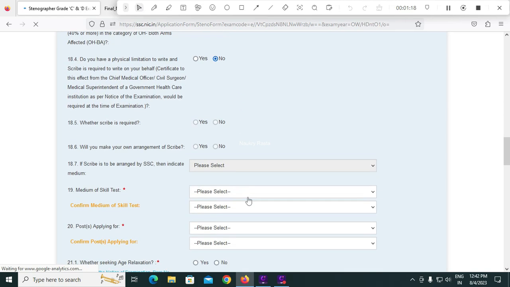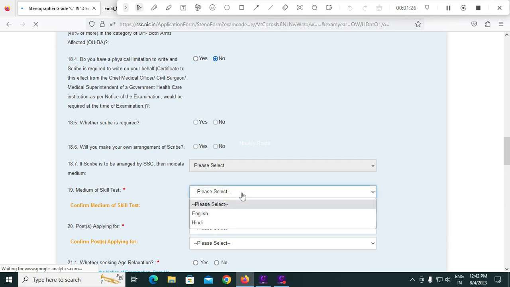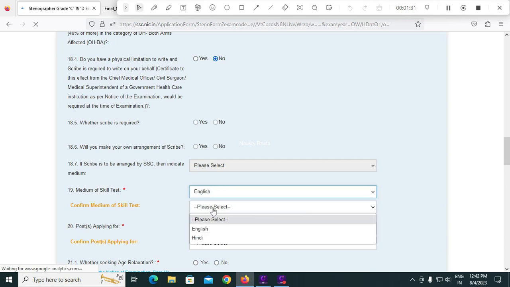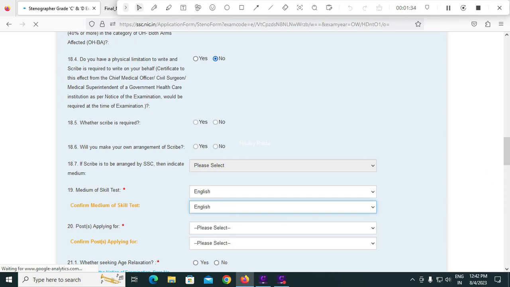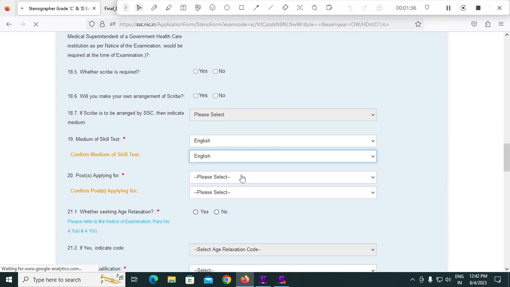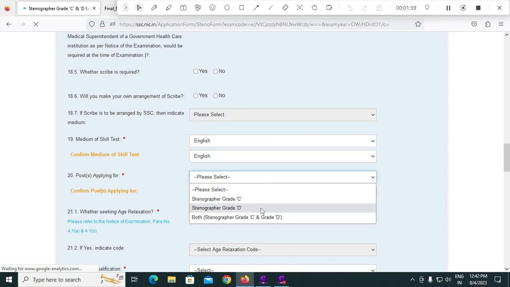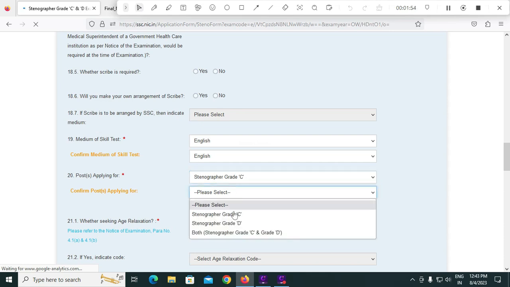Next, come to this point number 19, medium of skill test. In which language you would like to appear for the stenography test, either English or Hindi. Select English 2 times, and come to posts applied for. There are 3 posts: stenographer Grade C, Grade D, and Grade C and D. If you have eligibility for both grades, you can select this, otherwise select your grade.